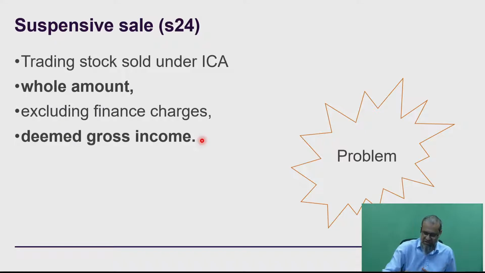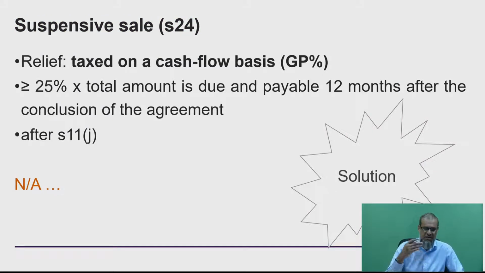It obviously is creating a problem, as we can see, and the problem that we now have is that this entity will have to pay 28% on this entire amount, even though no payments may have come his way. Okay, let's have a look at the solution that Section 24 is going to give you.